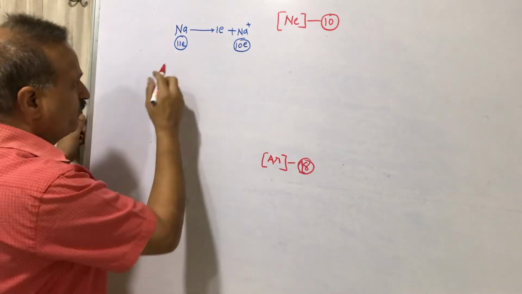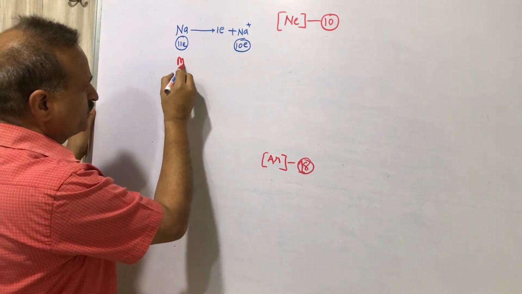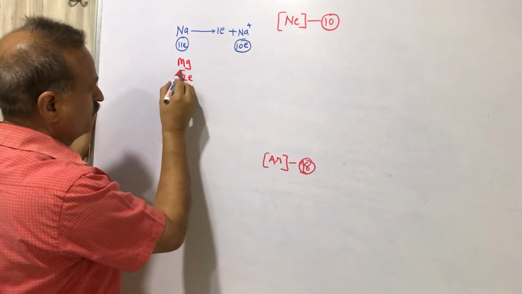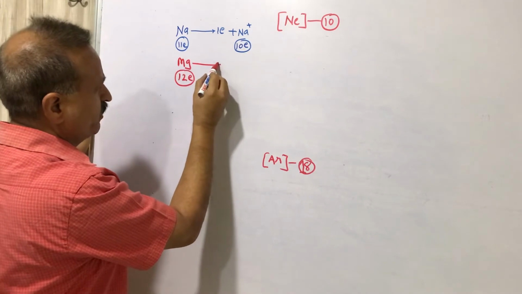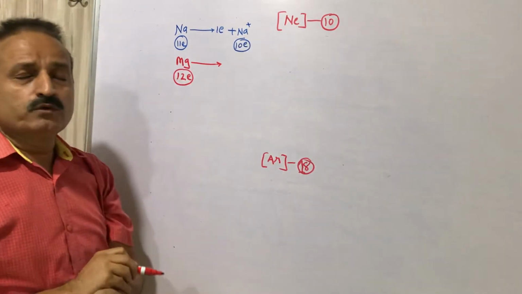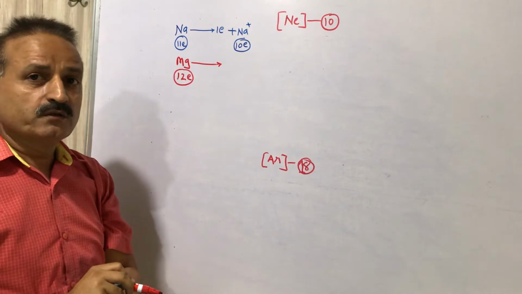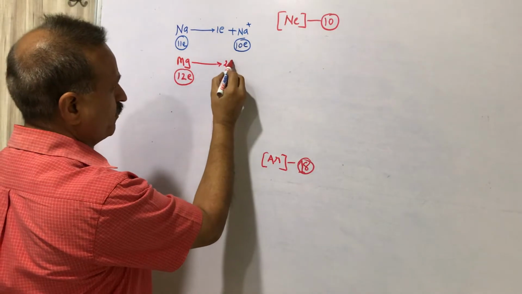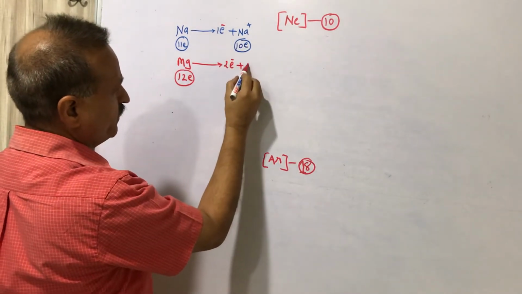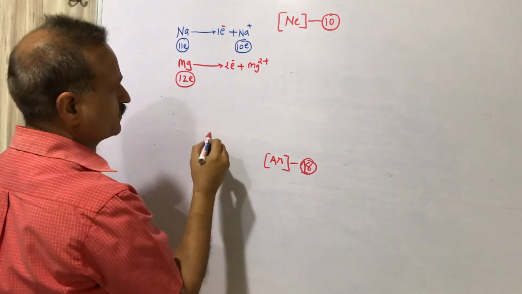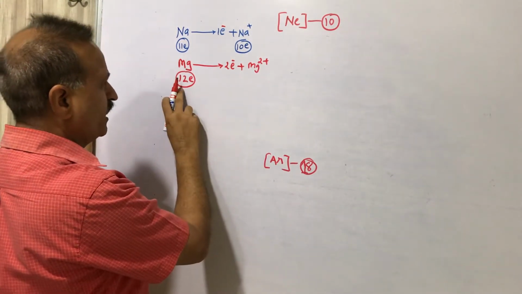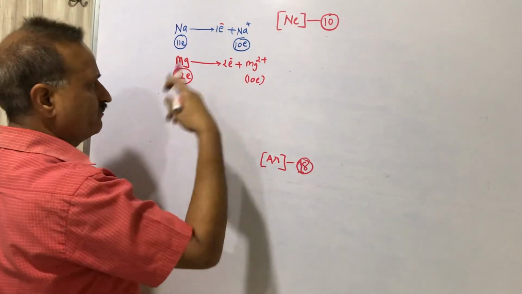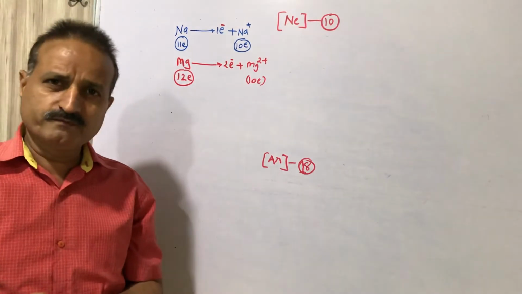Now the turn is for magnesium. Magnesium's atomic number is 12, so it has 12 electrons. It is easy for magnesium to convert into neon, not argon. So magnesium will lose 2 electrons and have a 2 plus charge. This magnesium has 12 electrons and this magnesium has 10 electrons, because it has lost 2 electrons.